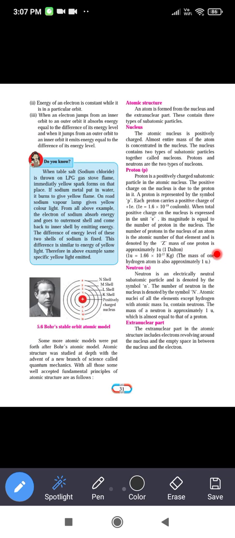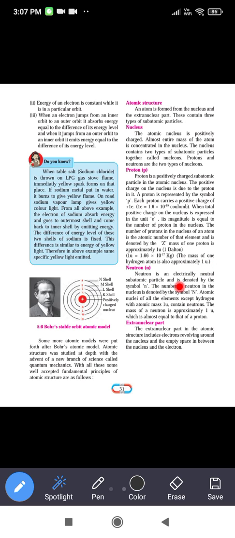The mass of one proton is approximately 1 Dalton, and 1 Dalton is equal to 1.66 × 10^-27 kilograms. The mass of one hydrogen atom is also approximately 1 Dalton.